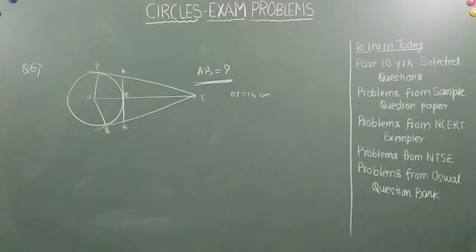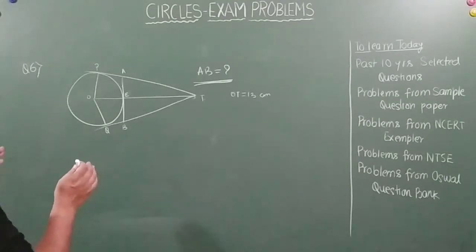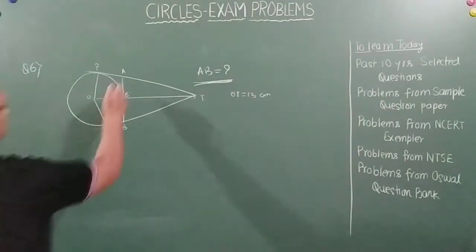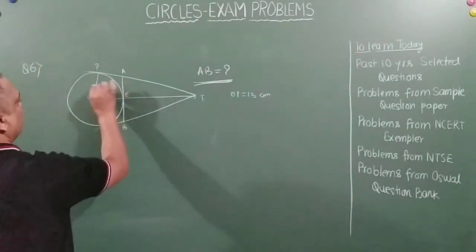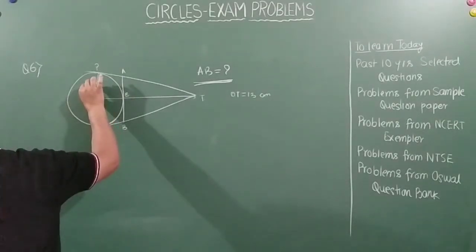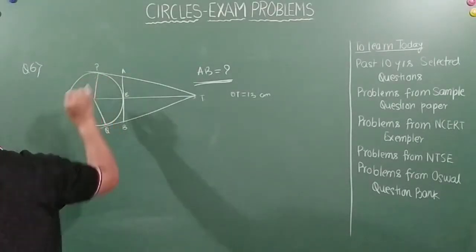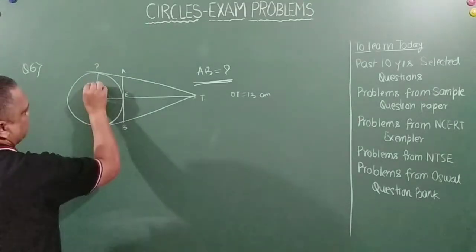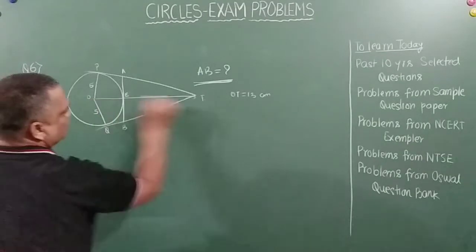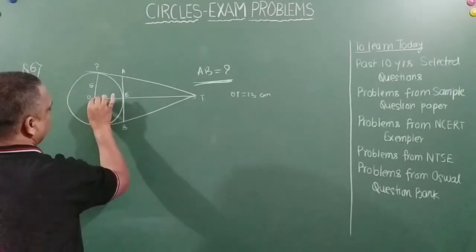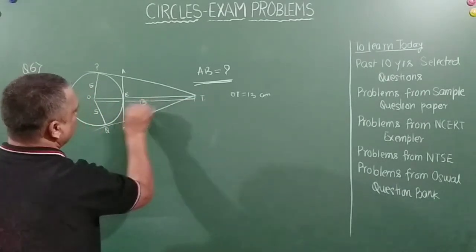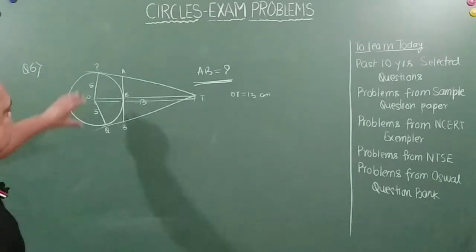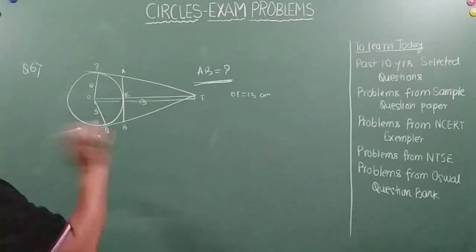Okay, no problem. So how can we see this? Friends, the radius is given. The circle has radius 5 centimeter. Yes, 5 and 5, and this total is 13. That also is given to us. That means from here to here. Now we are expected to find this distance. Okay friends, let's do it.